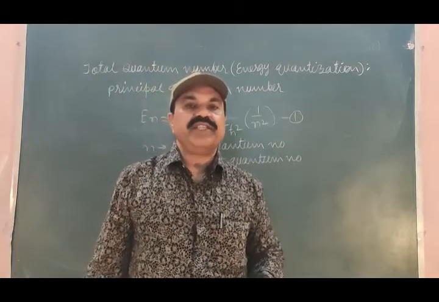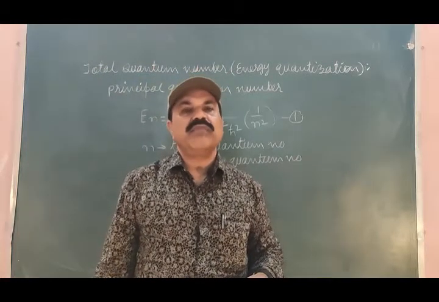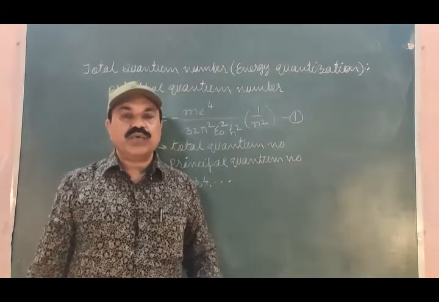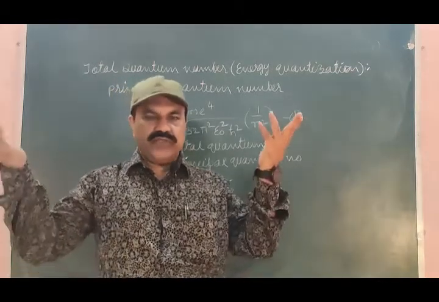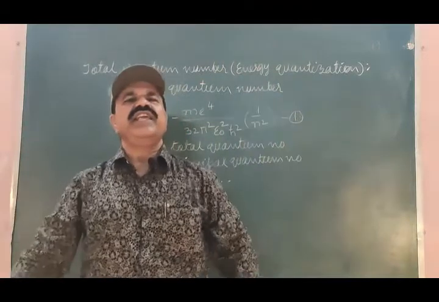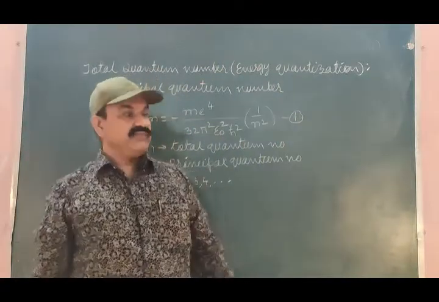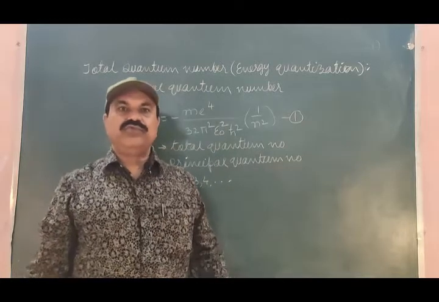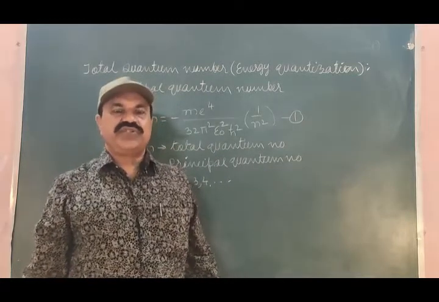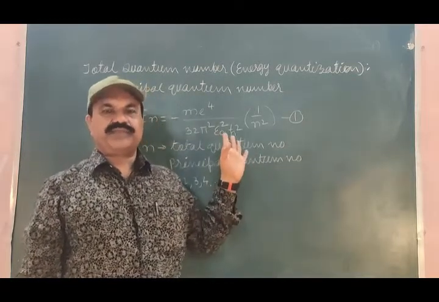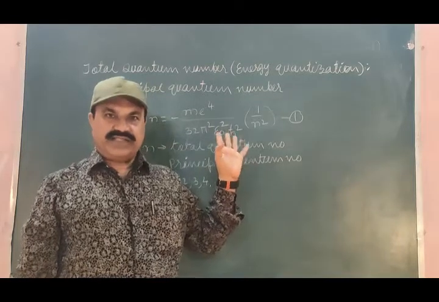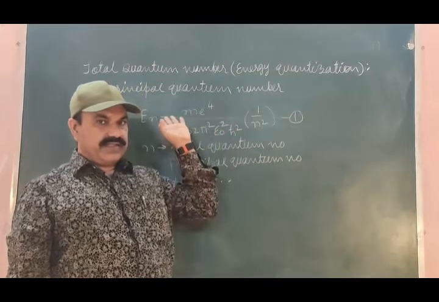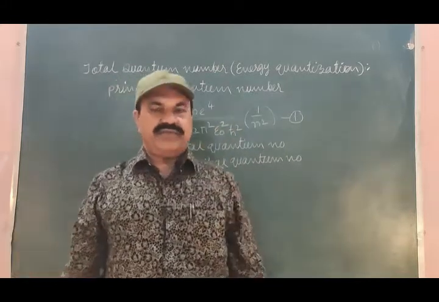When we find the principal quantum number or total quantum number for Earth, it comes out to be enormous, very, very large. You have to consider the mass of the Earth, too large, very huge. And then you can find the energy quantization.